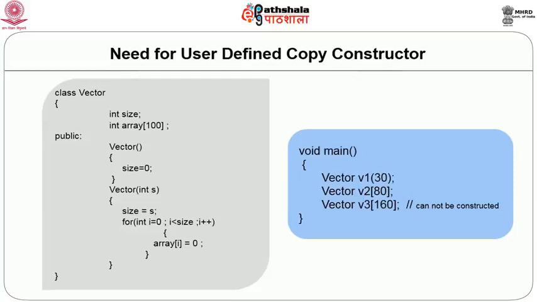So, the upper limit of that array is 100, and the maximum number of elements we can have in a vector is only 100. When we try to define a vector of size 160, it cannot be stored in an object of this class.